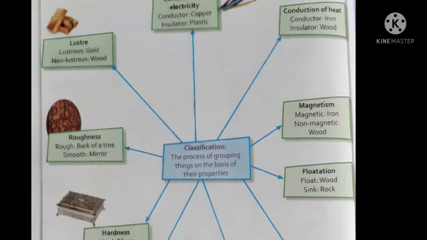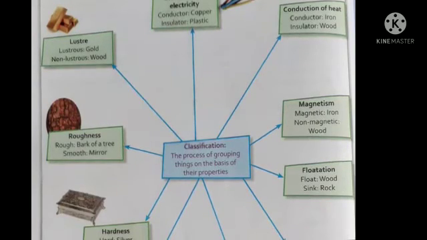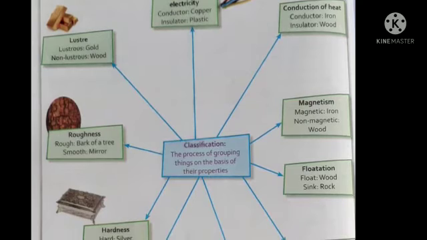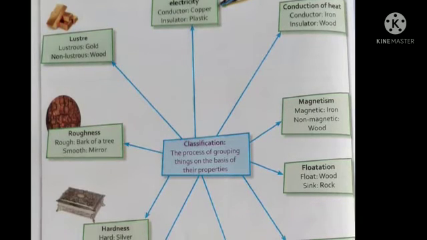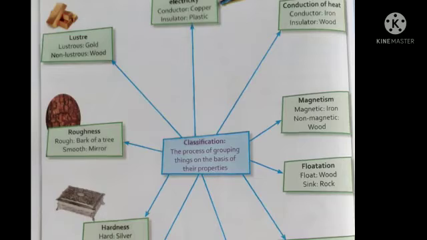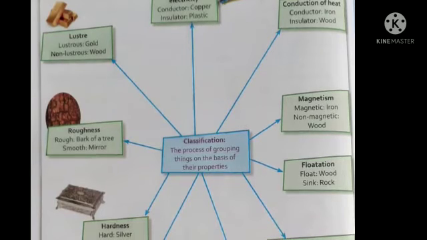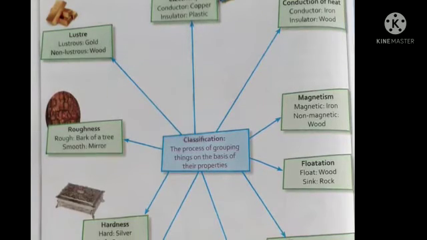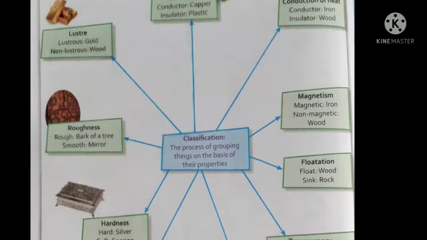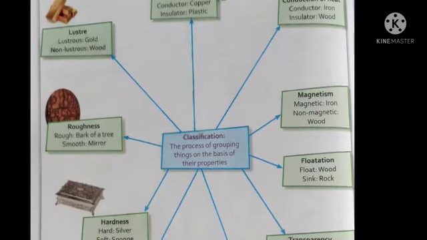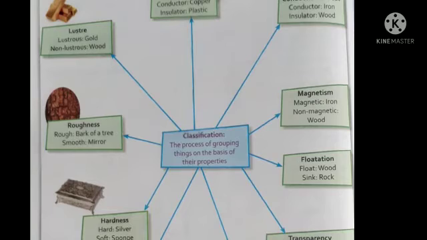Now conduction of heat. In a similar way, a conductor is a material which can conduct heat, which means pass the heat through it, while insulators are materials which do not allow heat to pass through them. An example of a conductor is iron, while an insulator is wood.